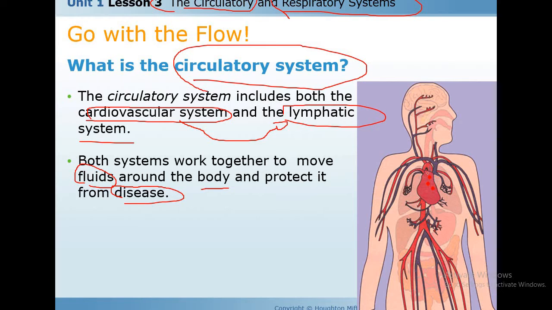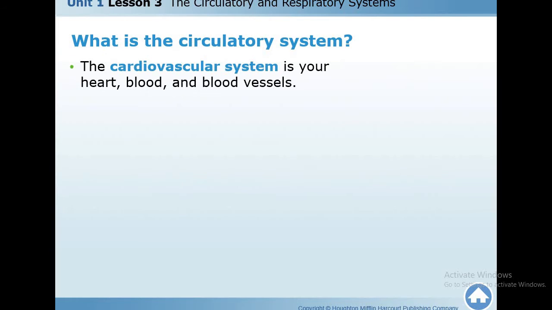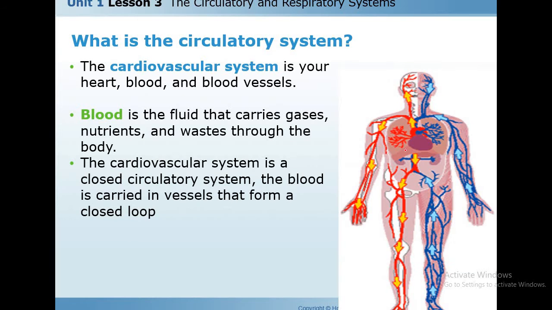This is the cardiovascular system, which includes the heart and blood vessels. The cardiovascular system is your heart, blood and blood vessels. Look, the cardiovascular system includes the heart, this is the heart, and blood that passes through blood vessels. This is the blood vessels. So what's meant by blood?